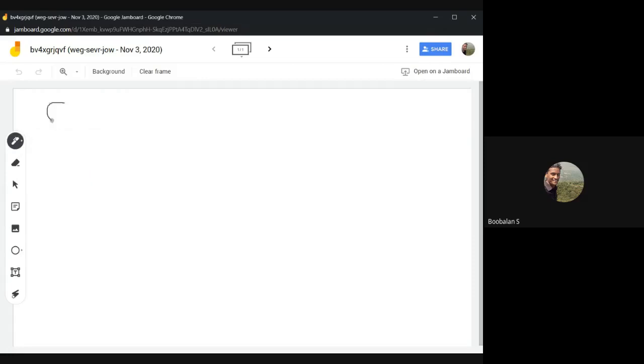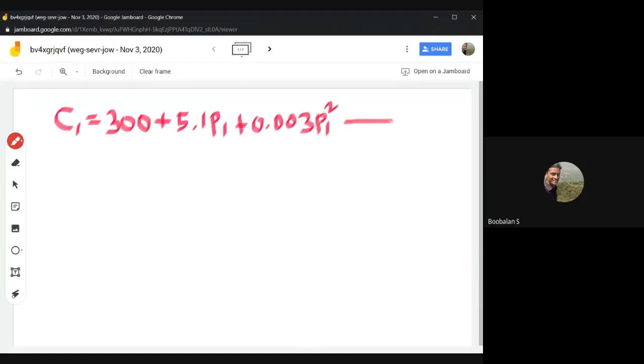So C1, the cost function, just note it down, make it fast. C1 equals 300 plus 5.1 P1 plus 0.003 P1 square. This is equation number 1. So 0.003 P1 square, 5.1 P1 and 300.